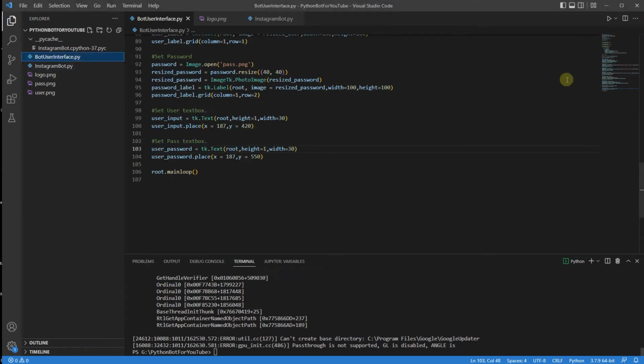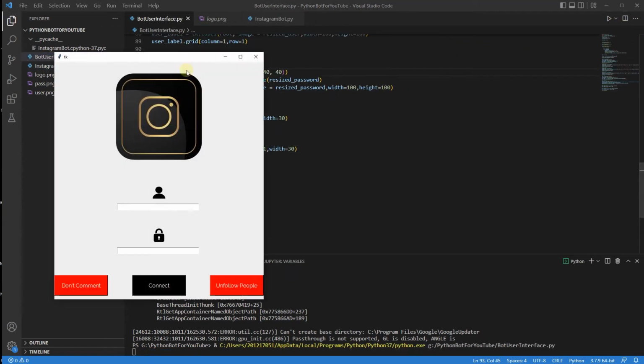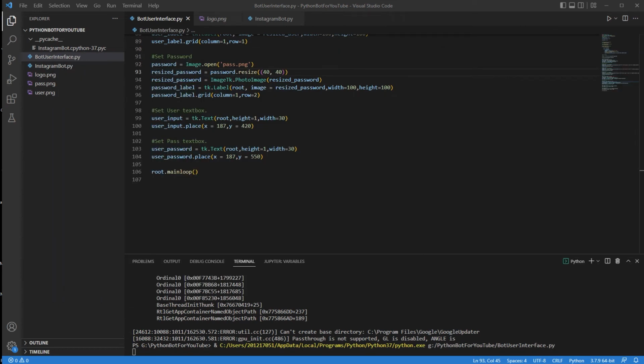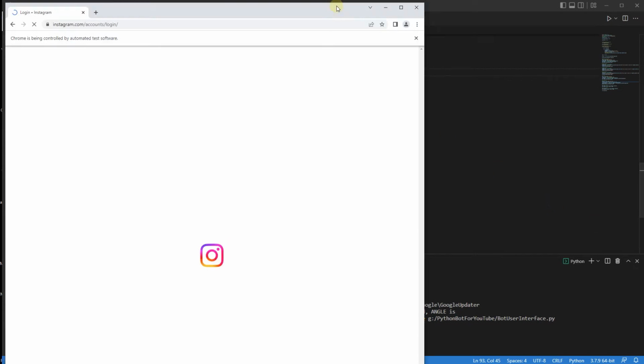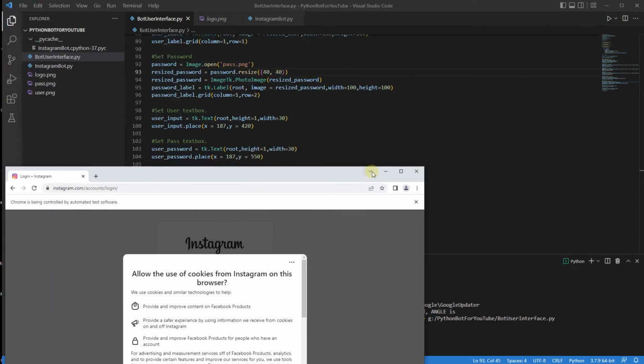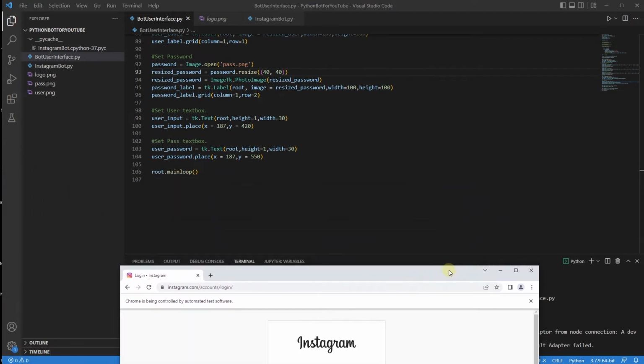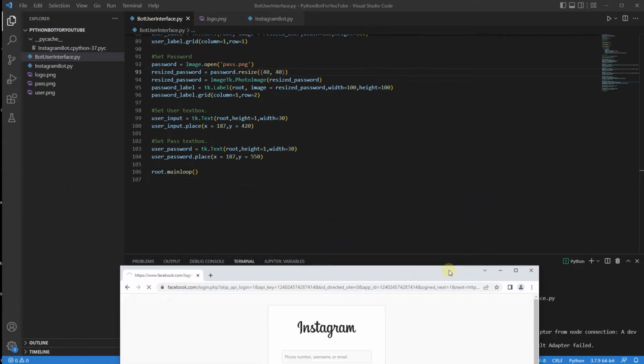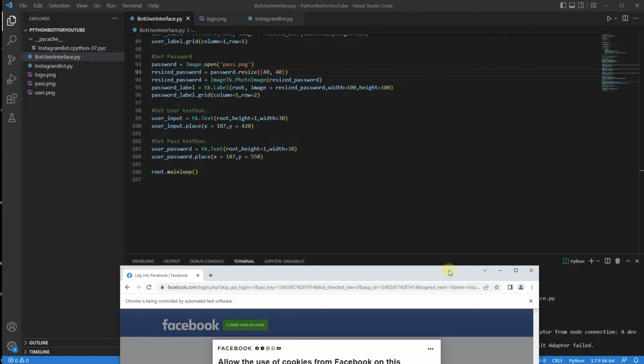So let's close everything. Start the user interface. Put it to the right. Of course, you're not required to put it to the right. Nobody's sharing your screen, so nobody can see your password. And I just want to make it like this. I think that's good. Okay, we are in Facebook.